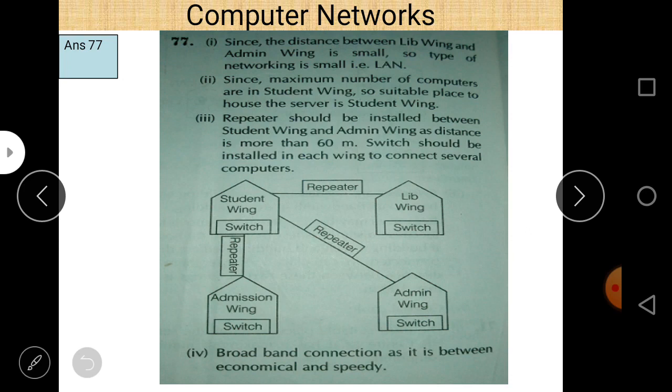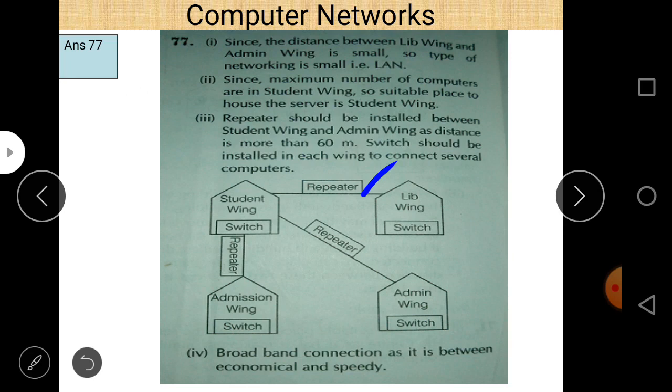A repeater should be installed between the student wing and the admission wing as the distance is more than 60 meters. A switch should be installed in each wing to connect several computers. Whenever the distance is high, we use a repeater to extend or regenerate the signal. And within a building or within a campus we use a switch.